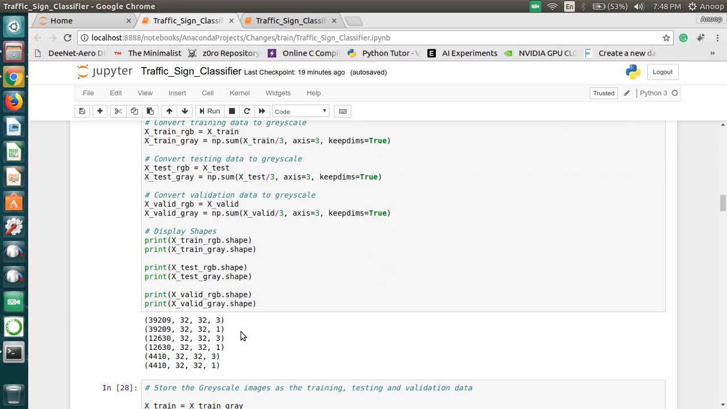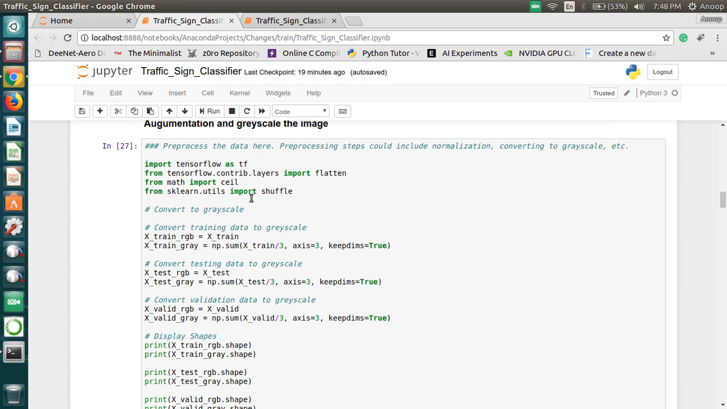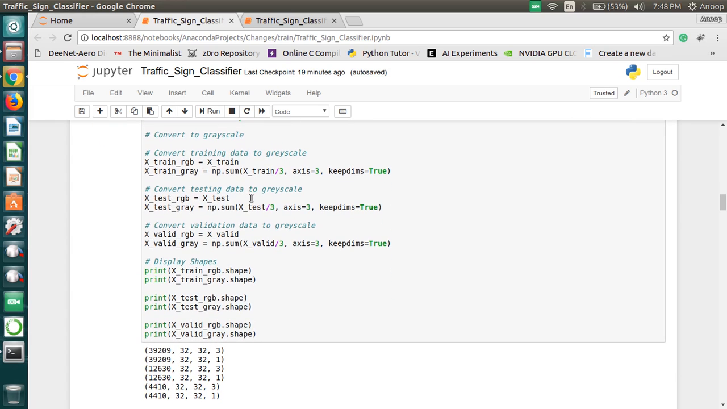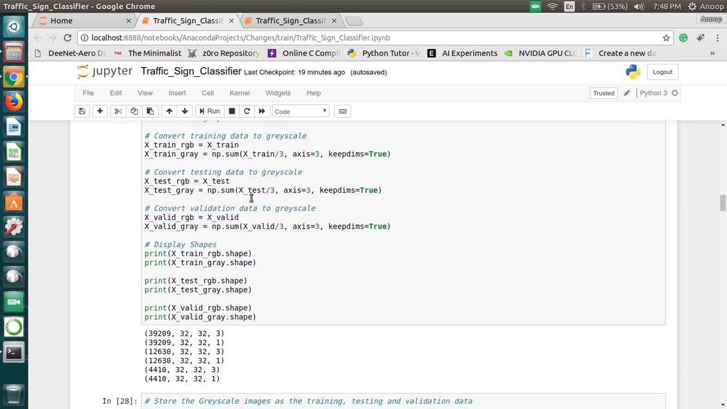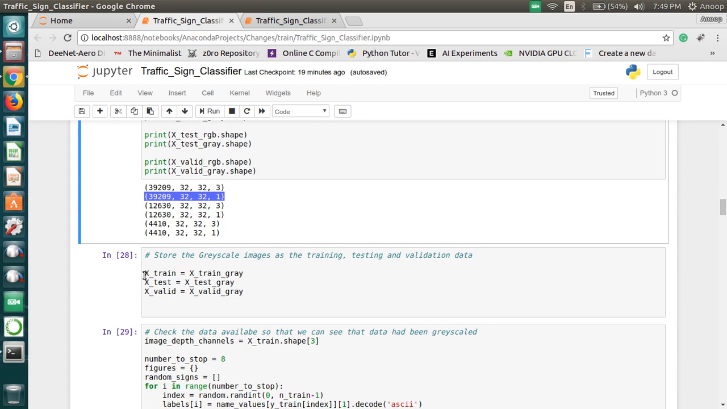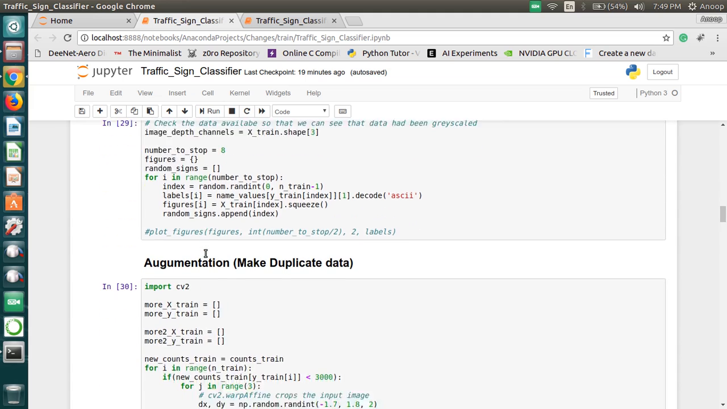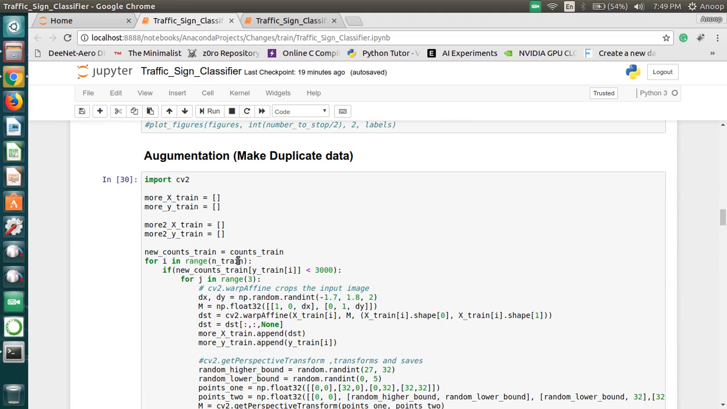Initially, that is the process of generating the fake data from the original data. So first, we will generate a grayscale image from the original RGB image. That is, we convert this training data of 32 by 32 in RGB format into a grayscale image, and we replace our training data with the grayscale image, and the testing data with the testing grayscale image, and validation also similarly. And we want to make a duplicate copy of our data.